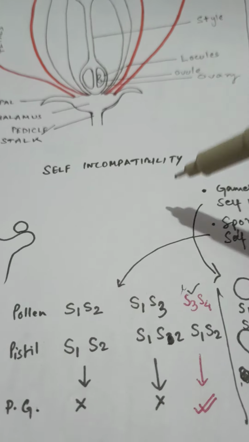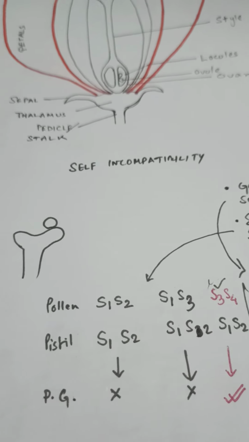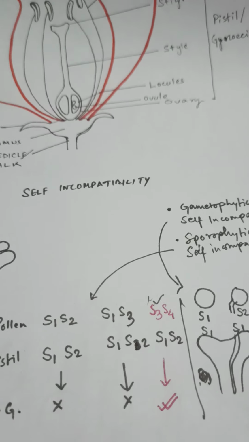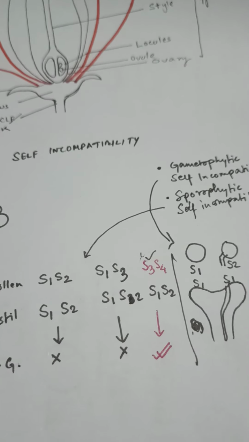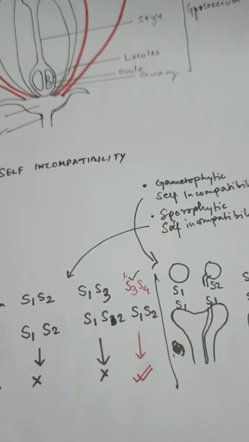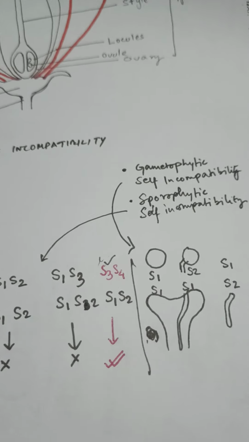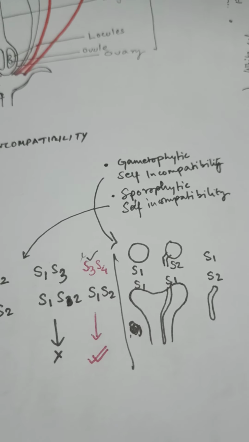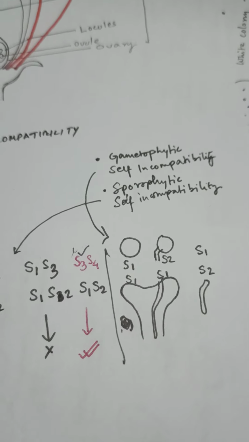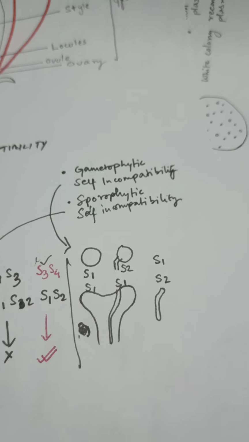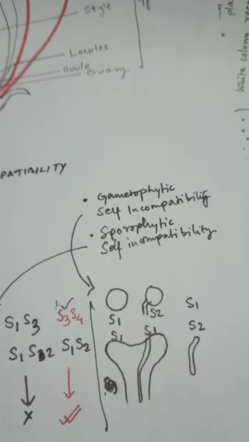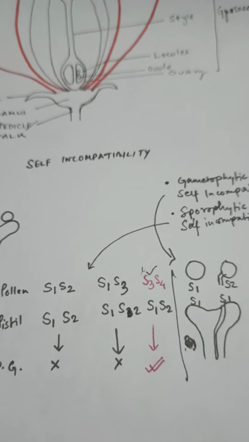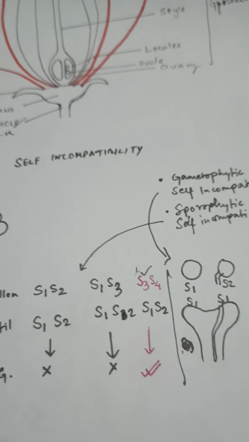This self incompatibility plays a very major role in the process of maintaining variety among the plant species. Okay, and if this is not there, then what will happen is the plant will undergo self pollination only, or even if the self pollination is taking place within very closely related family members, meaning I'm talking about plants from a similar generation type.